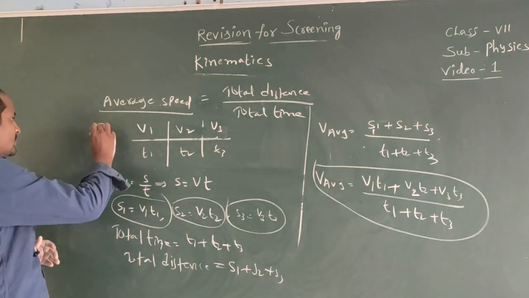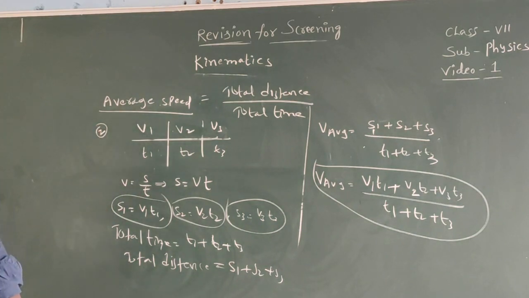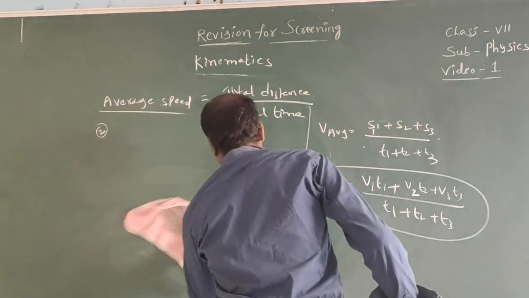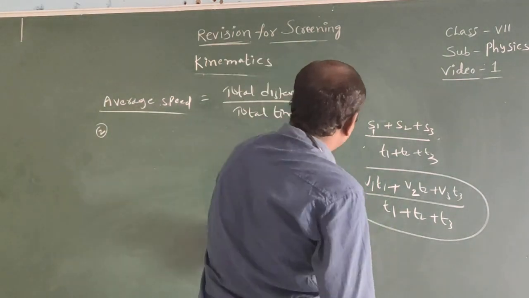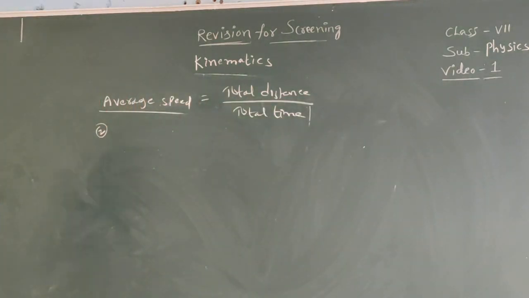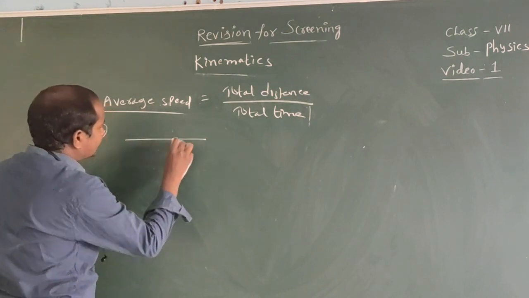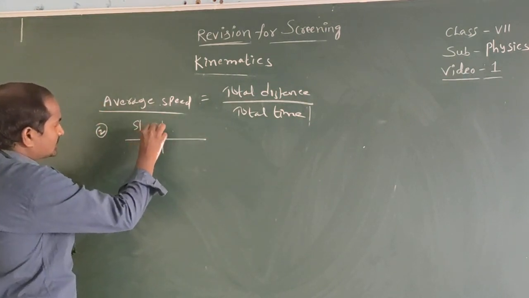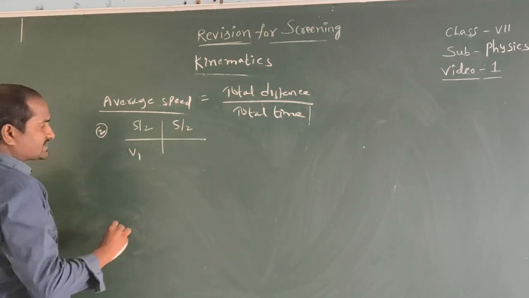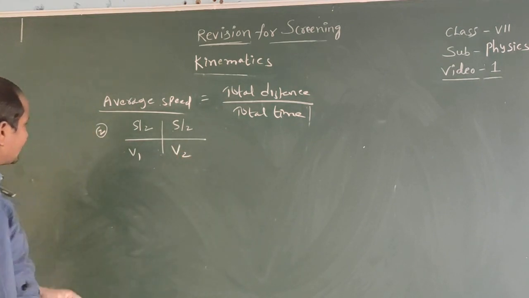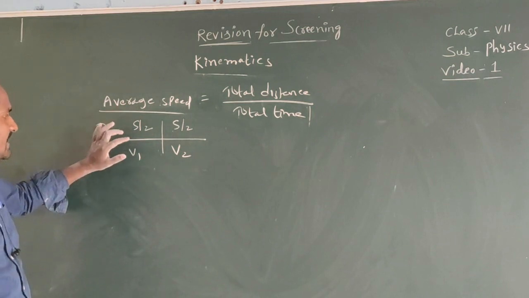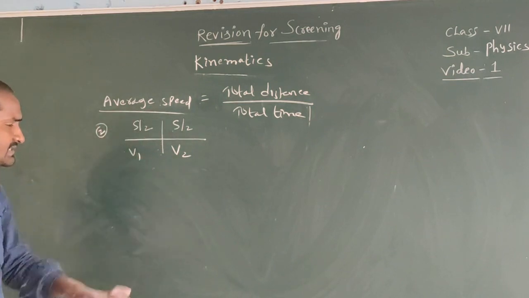If a body covers two equal distances with two different speeds, the first half of the distance, S by 2, is covered with V1 and the next half of the distance with V2.